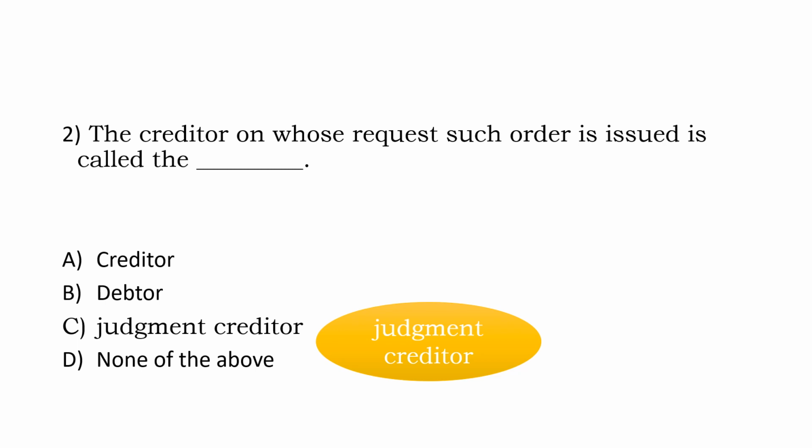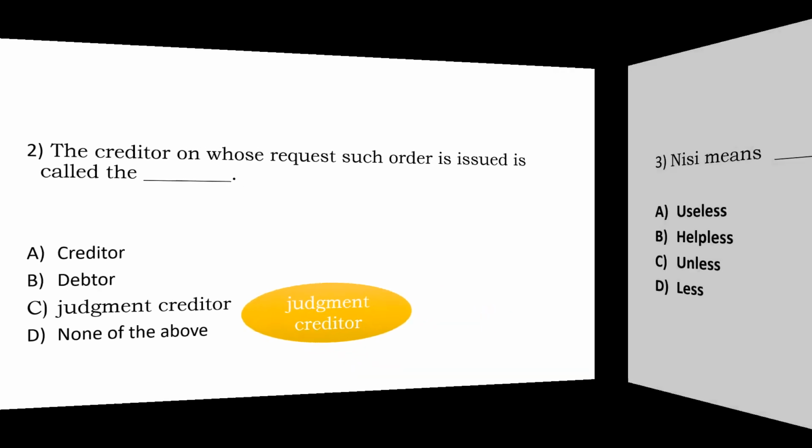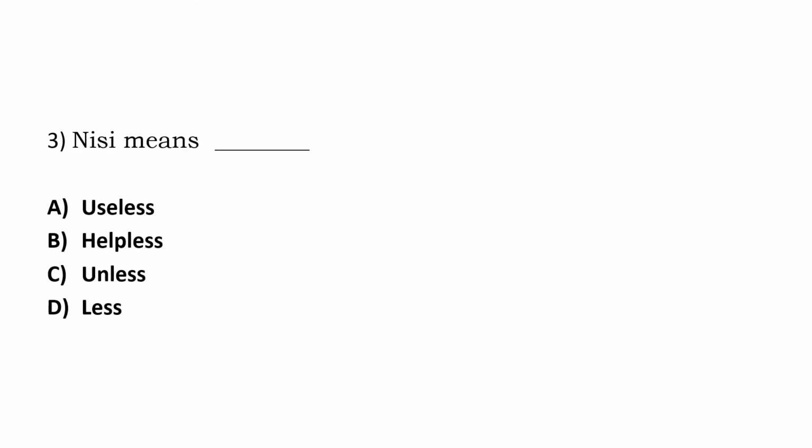Answer is judgment creditor. Next one, third one, Nisi means: useless, helpless, unless, less. The answer is C.